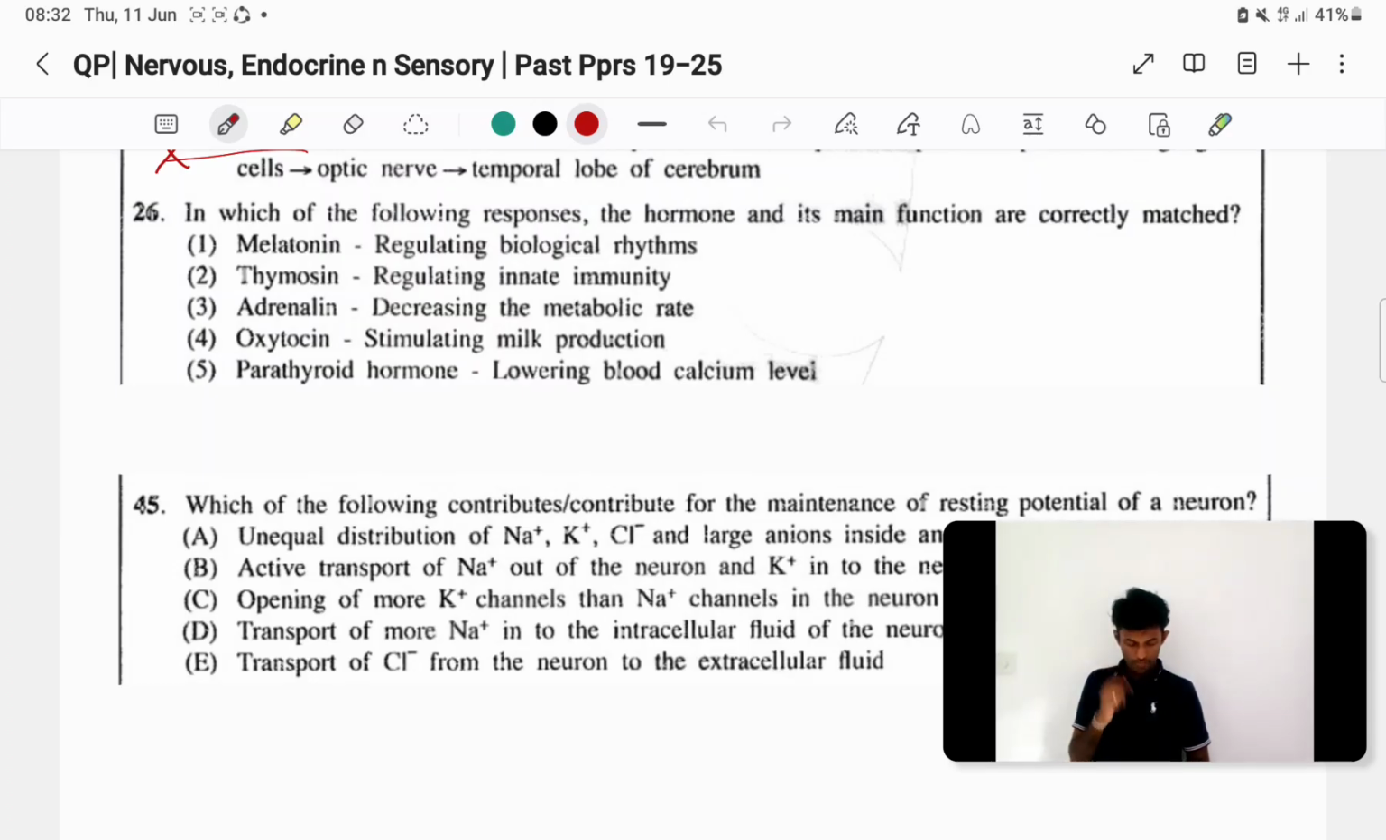Next point: adrenaline is secreted by the adrenal gland. More correctly, the adrenal medulla, because the adrenal cortex also secretes different hormones. What hormones does the adrenal cortex secrete? Those are cortisol and aldosterone. So adrenaline is secreted by the adrenal medulla: adrenaline and noradrenaline, also called epinephrine and norepinephrine, right?